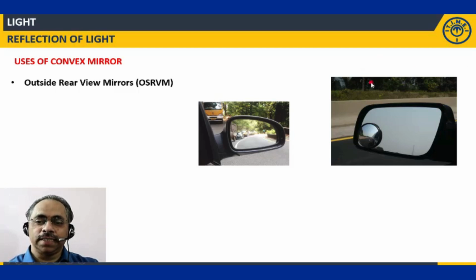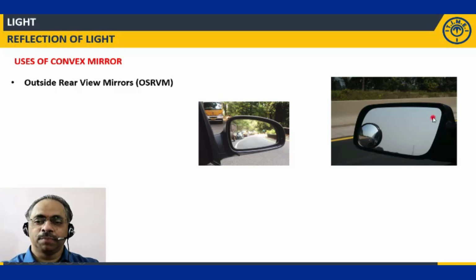Another example like this. You can see this itself is an OSRVM. One more mirror is also attached over here. These are often referred to as blind spot mirrors in colloquial language. These help to view the bottom portion of the vehicle in which the person is driving.